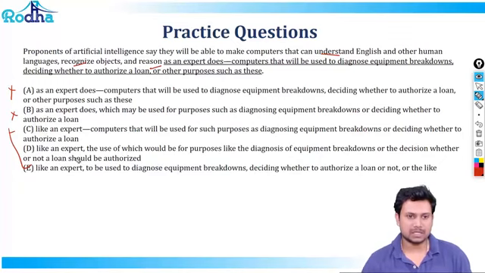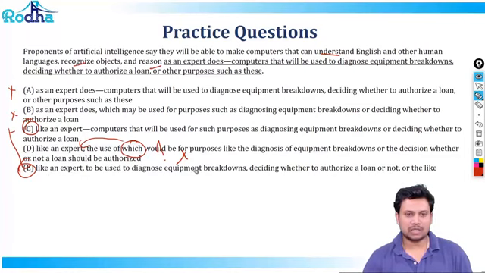Like an expert, let's look at D first. Proponents of artificial intelligence say that they'll be able to make computers that can understand English and other human languages, recognize objects, and reason like an expert. The use of which, again, is the which referring to the expert? We don't know. That's the ambiguity, and therefore it is gone. So between C and E, like an expert, to be used to diagnose equipment, it seems that the expert is used to diagnose equipment breakdowns.